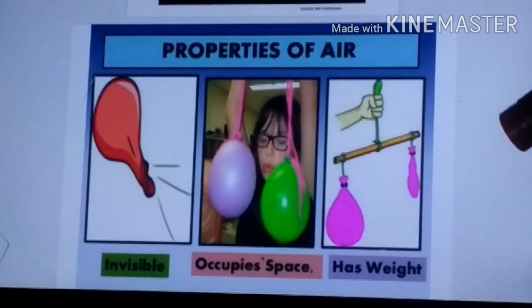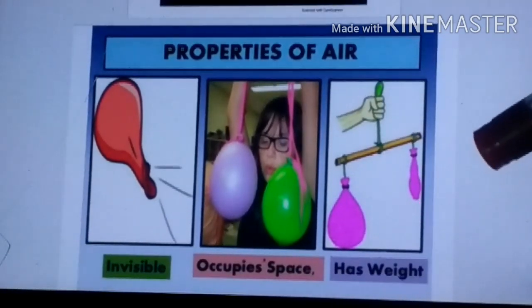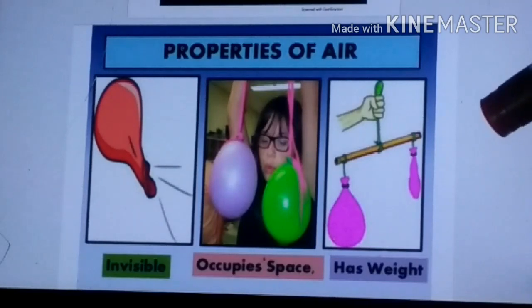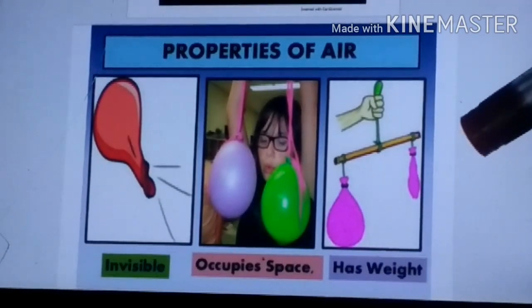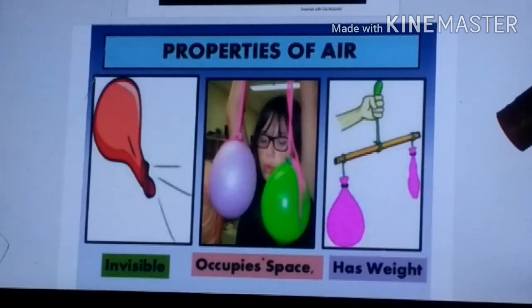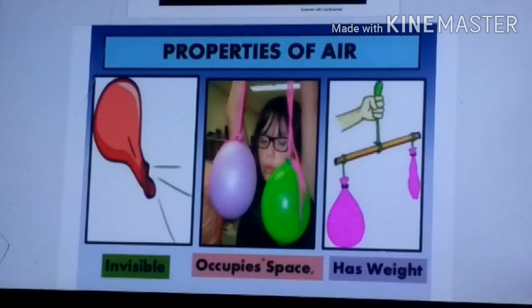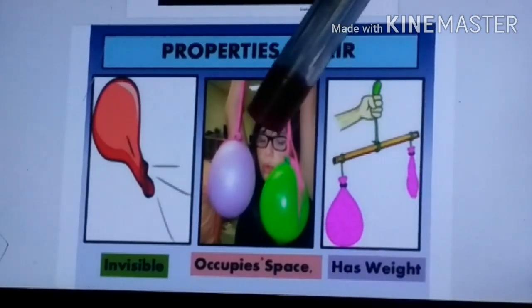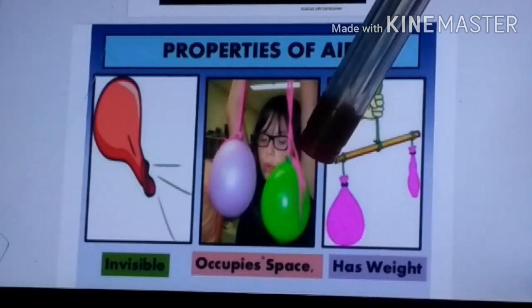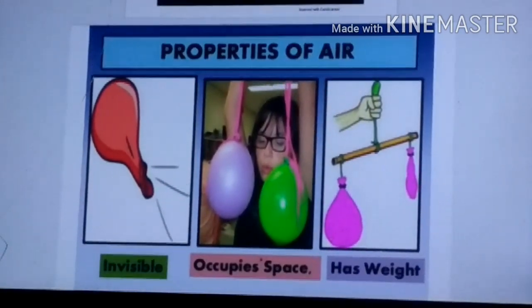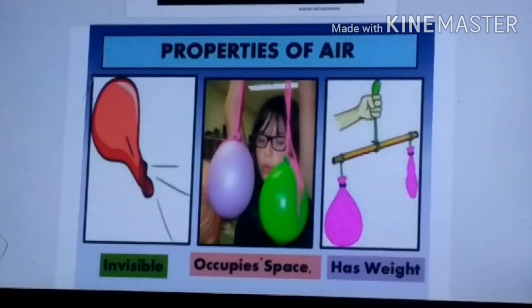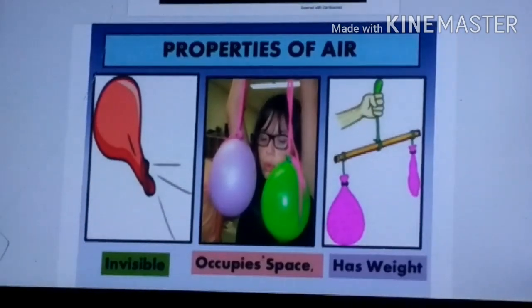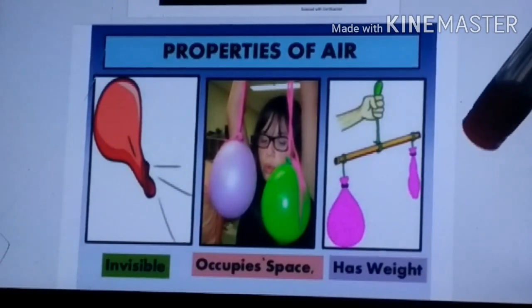Now the third picture, what does it suggest to us? See, two balloons have been taken and tied to a horizontal rod or stick, of the same size. You have to take balloons of the same size filled with air. If the balloons are filled with air of the same size, then it will be balanced. You have seen the beam balanced. When I prick one balloon, then what happens?